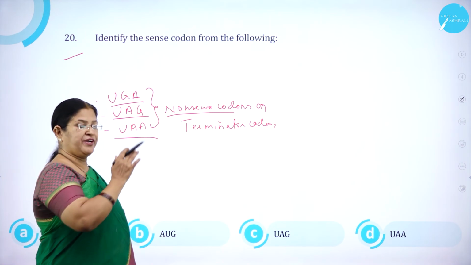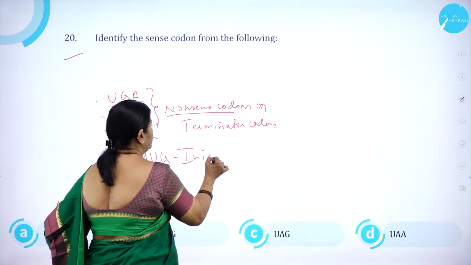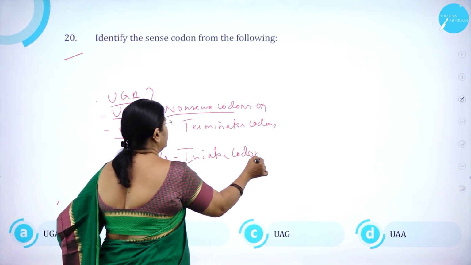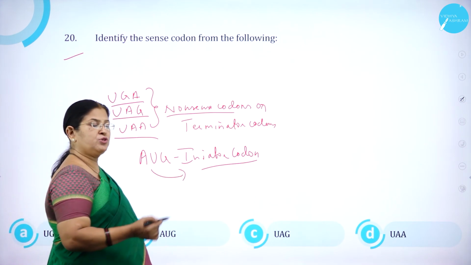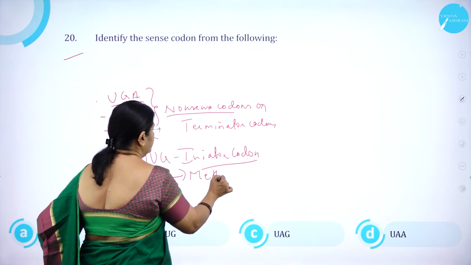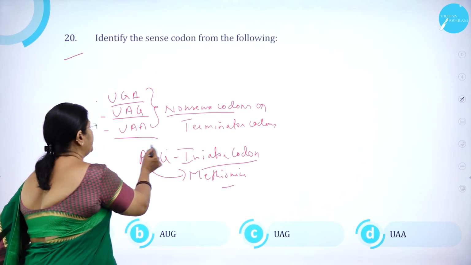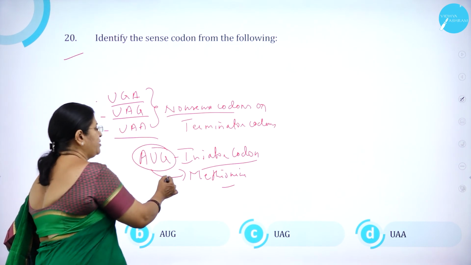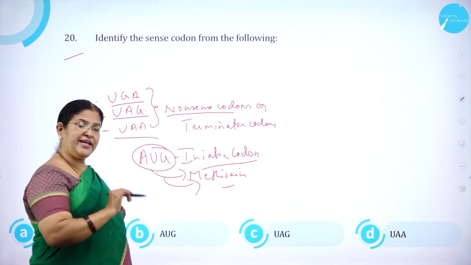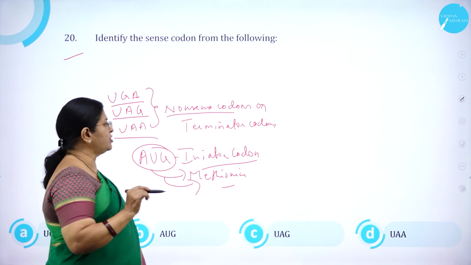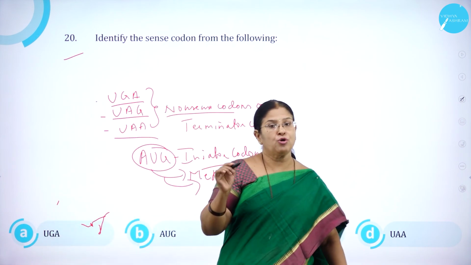Terminator means what? If it comes, the process stops. And AUG is always an initiator codon. The process of protein synthesis will always start with AUG. Usually it will be methionine. So always the protein synthesis will start with AUG, which is going to code for an amino acid called methionine, whereas these three don't code for any amino acid. They are otherwise called nonsense codons or terminator codons. So identify the sense codon from the following, which is going to code for a particular amino acid.